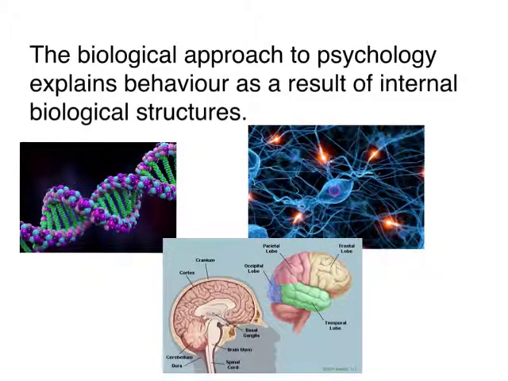The biological approach in psychology explains our behaviour as a result of our internal biological structures. So our behaviour, what we do, is a result of our genetics. It's a result of chemical balances or imbalances within the brain, and it's a result of our structure of the brain as well. So it's all of these internal factors which determine our behaviour. This is quite reductionist because obviously it's ignoring the social influences that these can have on our behaviour.